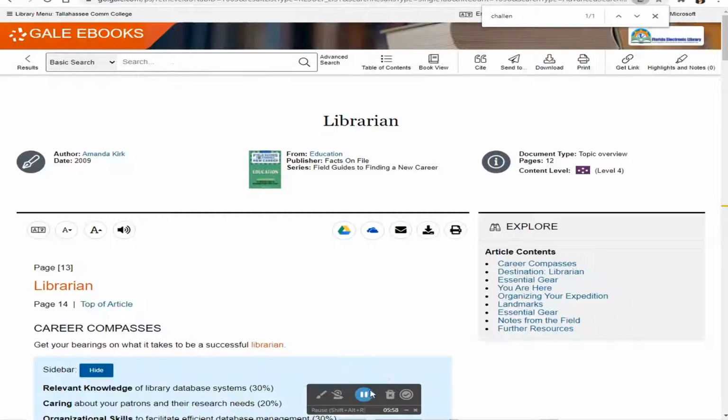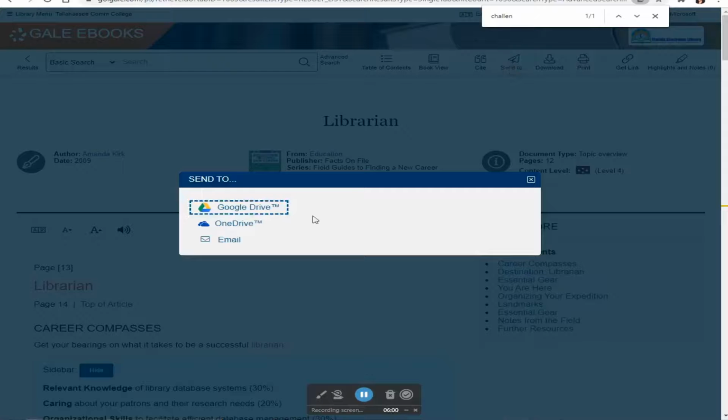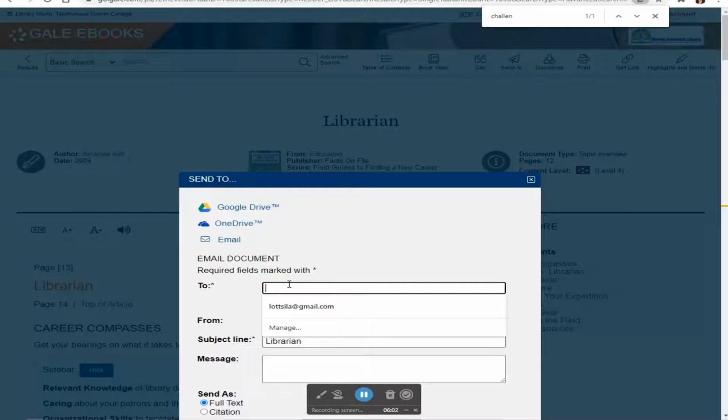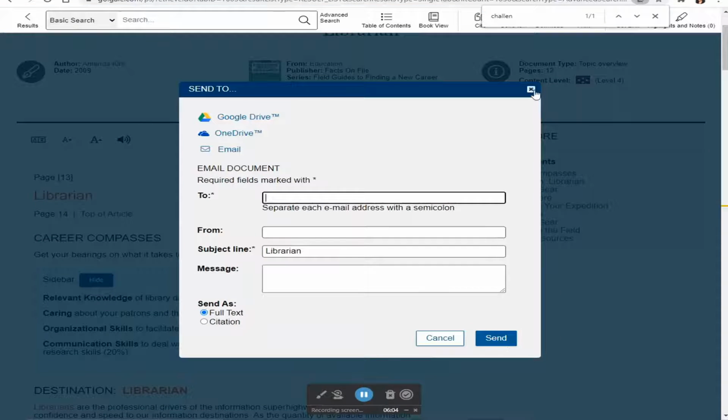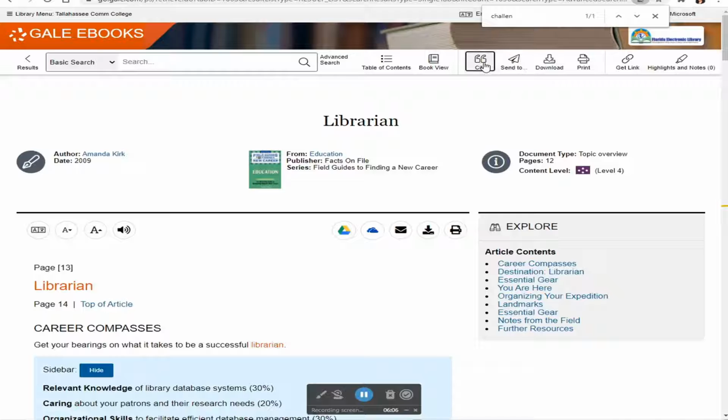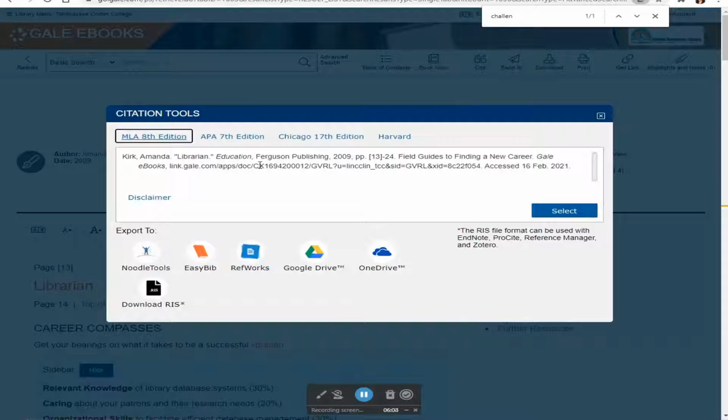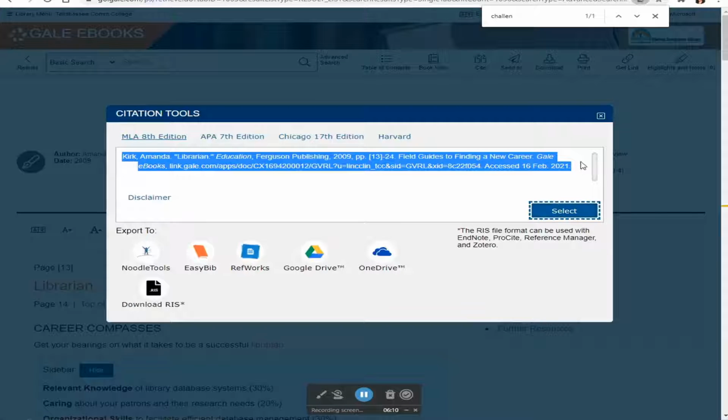To save this article, I can send it to myself and send it to my email and hit send. I can also generate a citation by clicking Cite. This is machine generated, so it will need to be corrected.